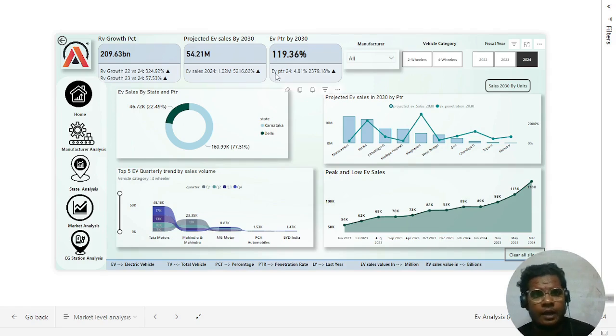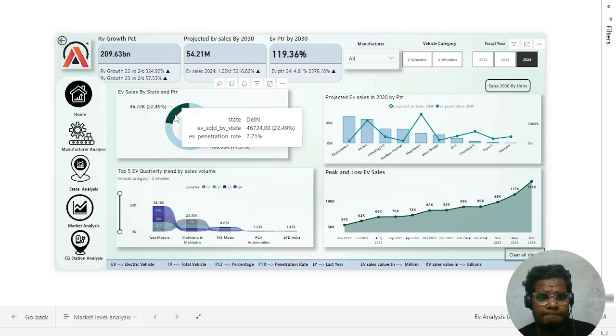Here we compare Karnataka and Delhi: the sales volume and the penetration rate. We compare just these two states. In Delhi, 7.71 penetration rate, and the EV sales are around 46,720, I mean 46,000.